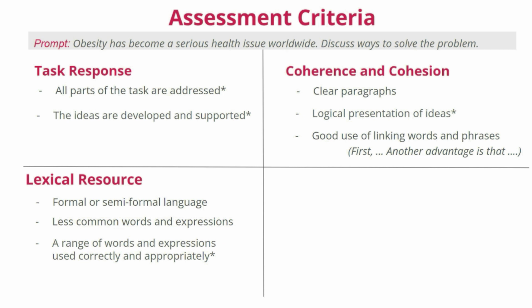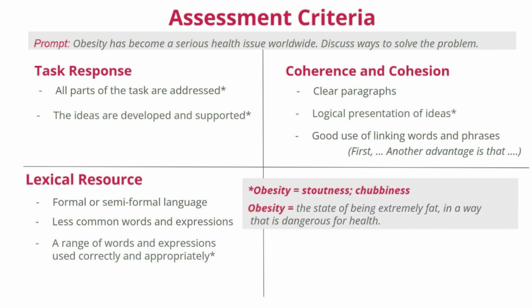They believe that synonyms are synonyms, right? Actually, wrong. For example, if you go on the internet and try to find synonyms to the word obesity, you'll immediately see words like stoutness or chubbiness. However, these words are not actually synonyms to the word obesity, because the word obesity describes the state of being extremely fat in a way that is dangerous for health.